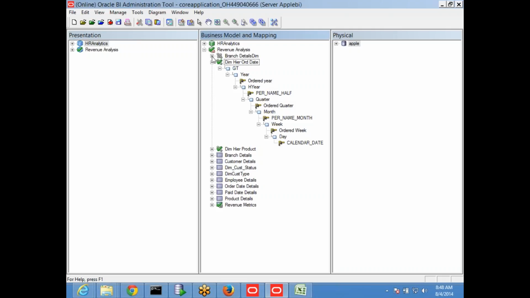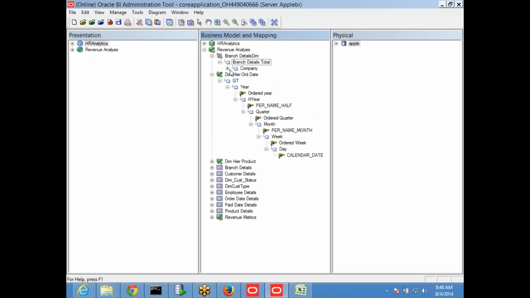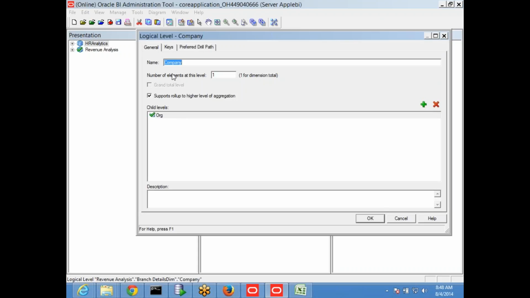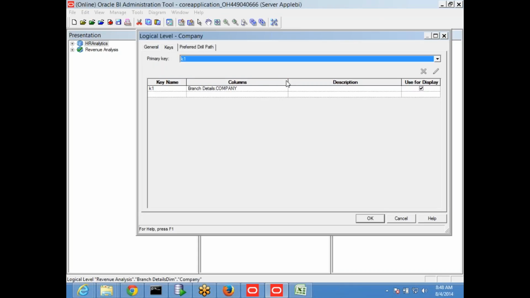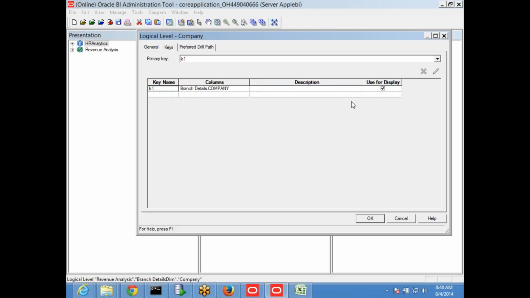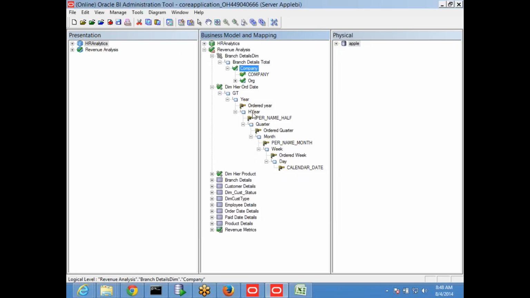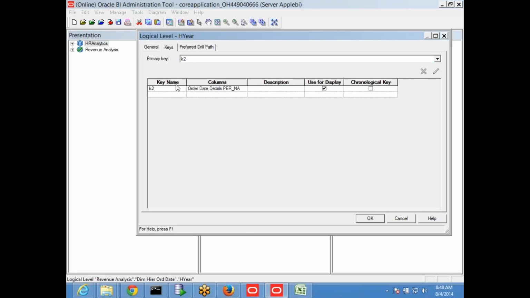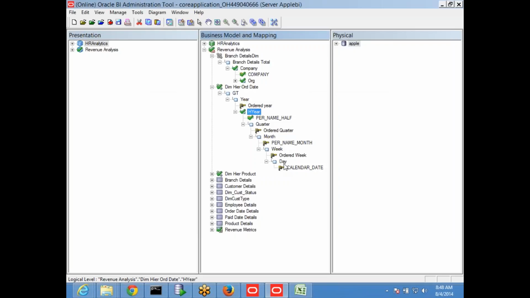What is the difference you see whenever you select a level? Now I am selecting a level in a normal dimension. These are the properties, and if you see the keys, we have key name, description, and use for display. But when you double click any level of a time series dimension, you will see one extra option: chronological key. Always you have to select a level key as a chronological key.